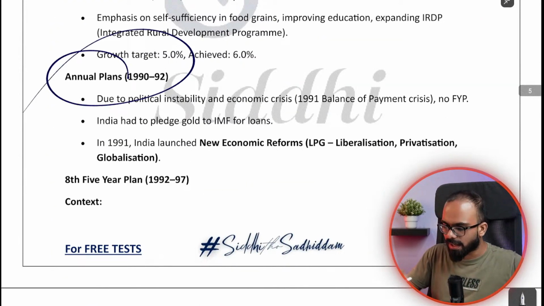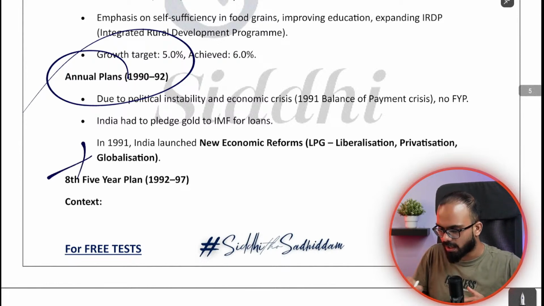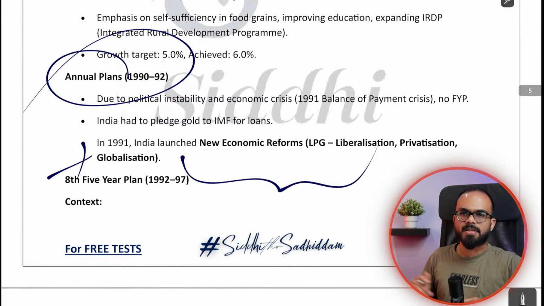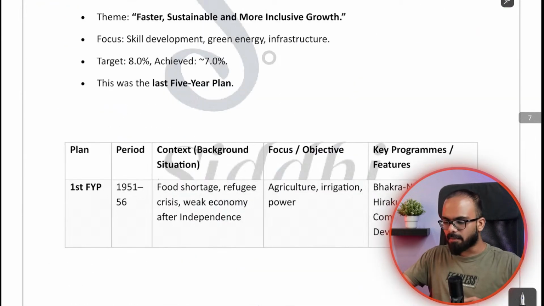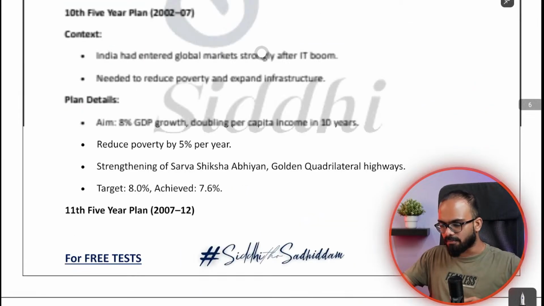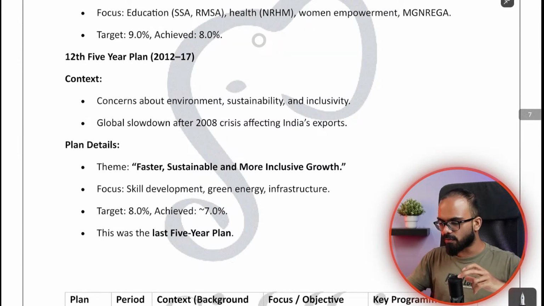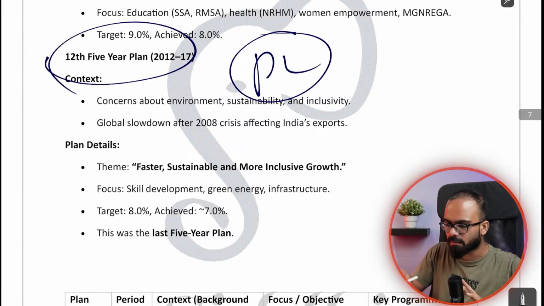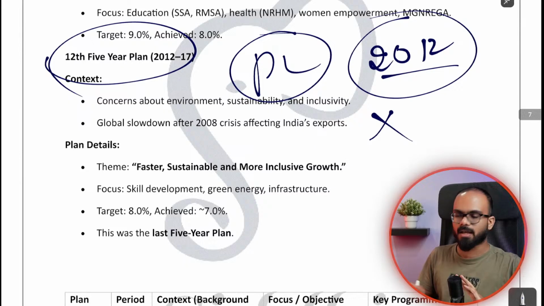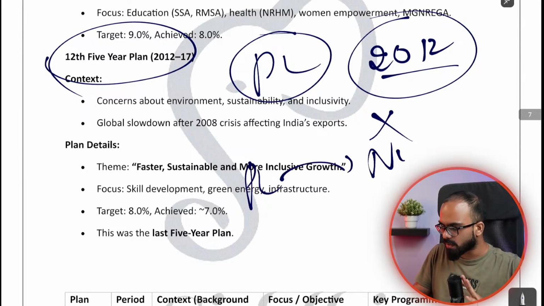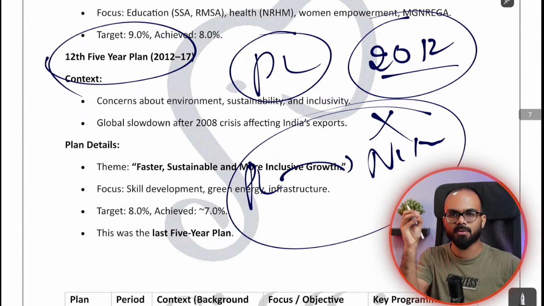After 1991, the importance of 5 year plans started getting reduced, because in 1991 India launched LPG reforms, and then the importance of plans gradually reduced, and by 2014 India completely removed the process of planning. So India removed the planning commission altogether. The last 5 year plan, introduced in 2012, was completed, and the planning commission was completely replaced with NITI Aayog. There are a lot of reasons why the planning commission was removed and NITI Aayog was introduced.